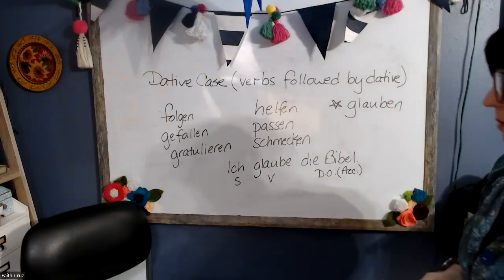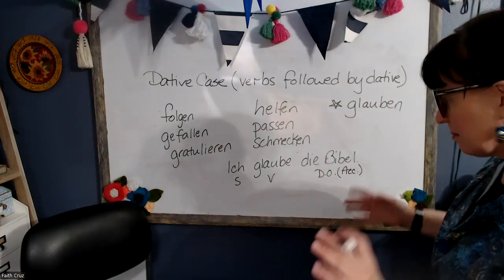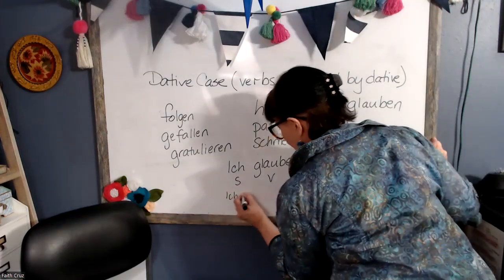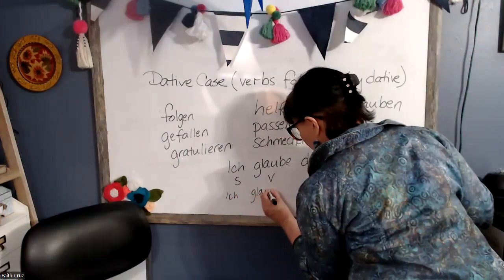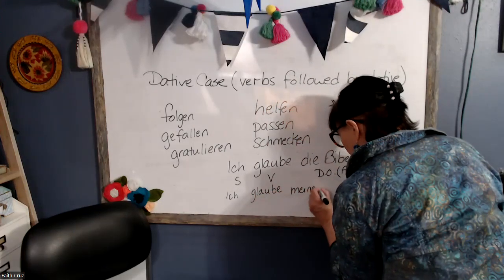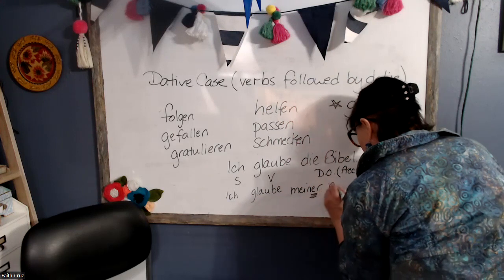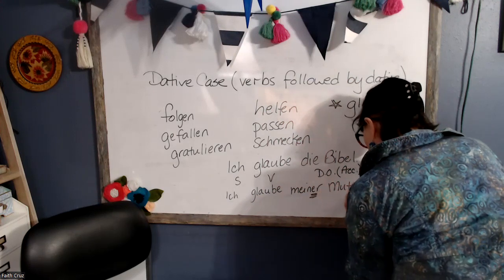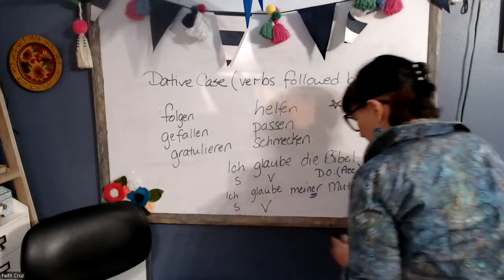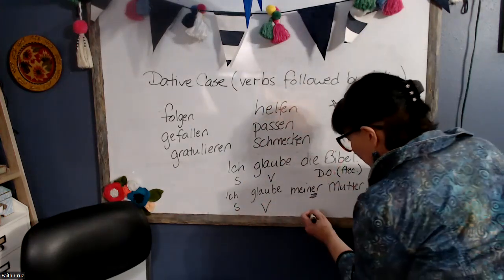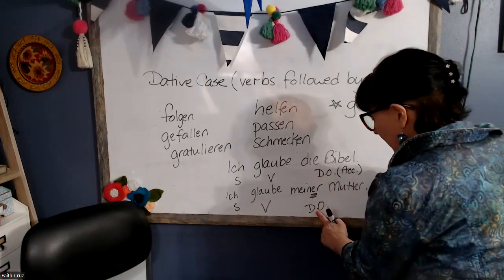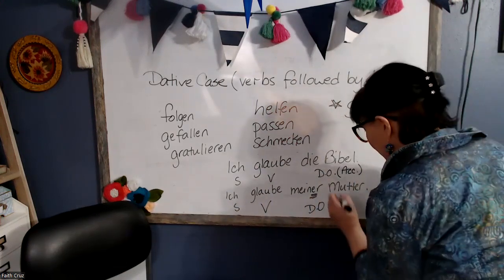But now I'm going to tell you that I believe my mother. Ich glaube meine Mutter. So I still have the same subject and the same verb. And meine Mutter is still a direct object, but it is the direct object of a verb followed by dative.